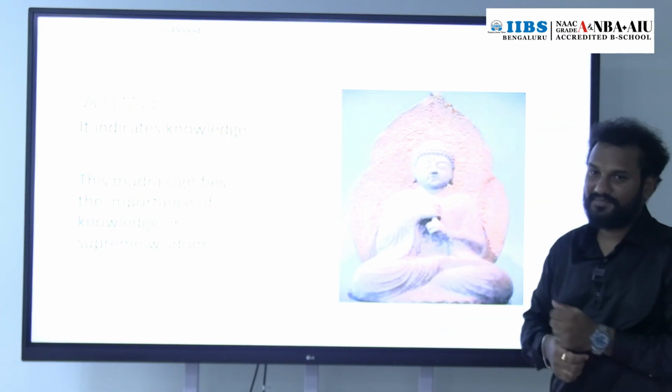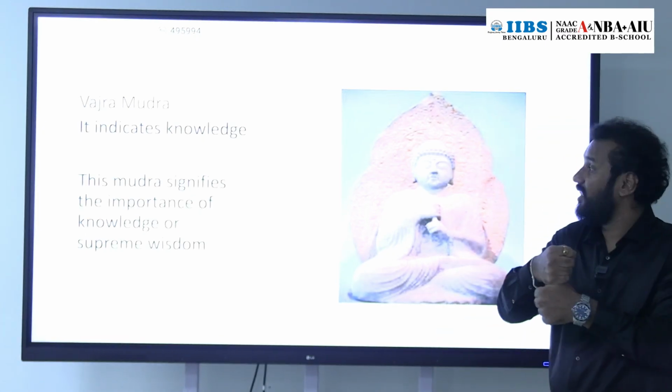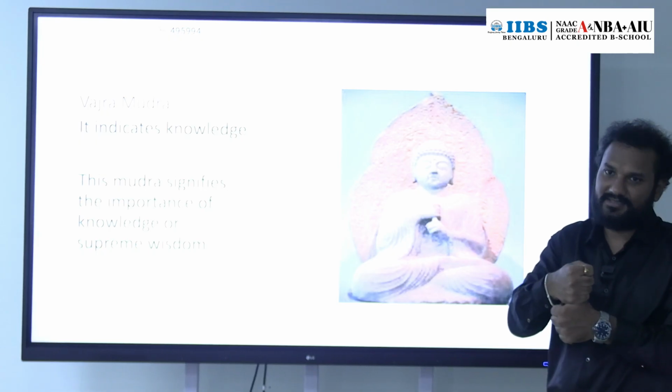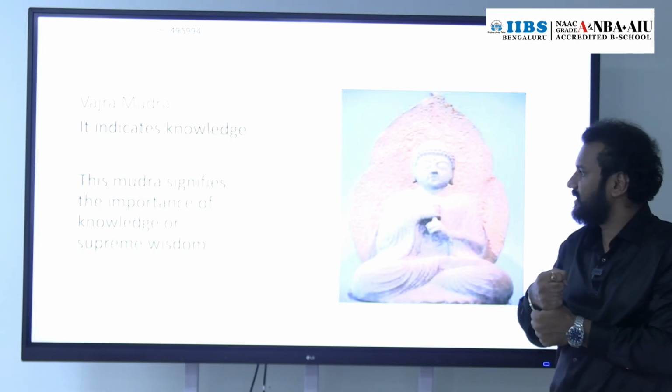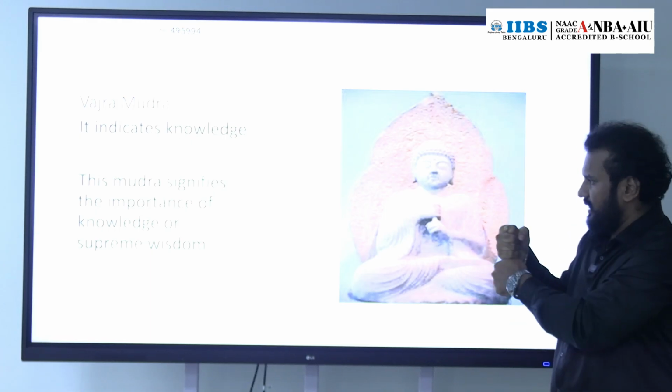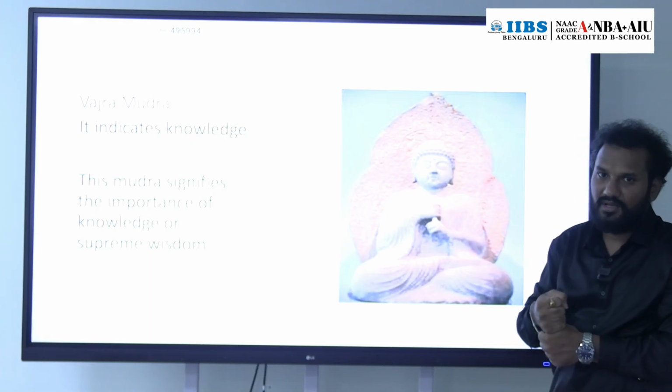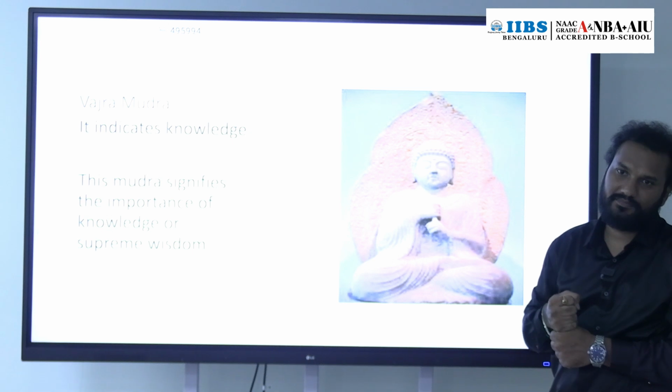Okay, Vajra Mudra. It indicates knowledge actually, the amount of knowledge a person holds, or the importance of knowledge or supreme wisdom.